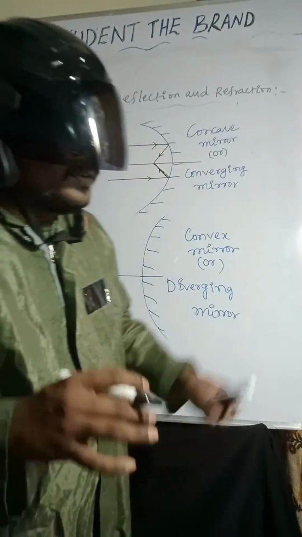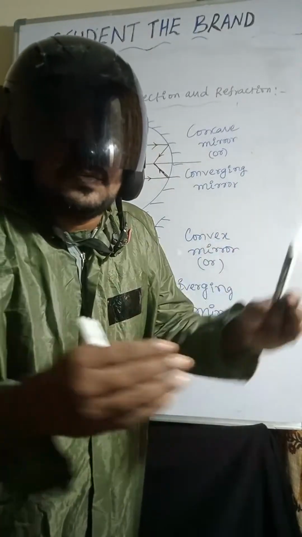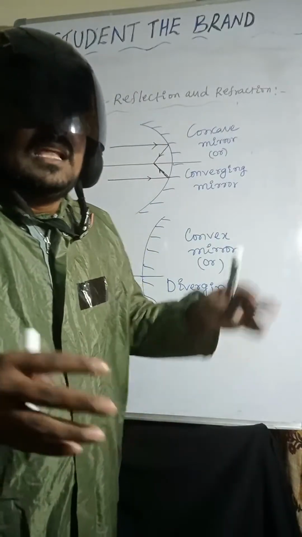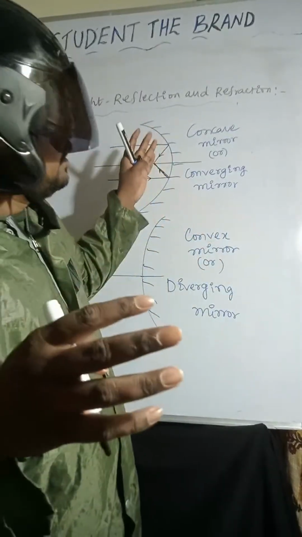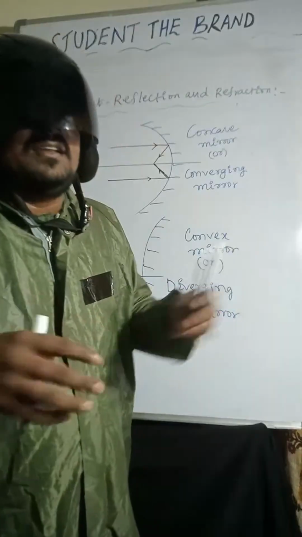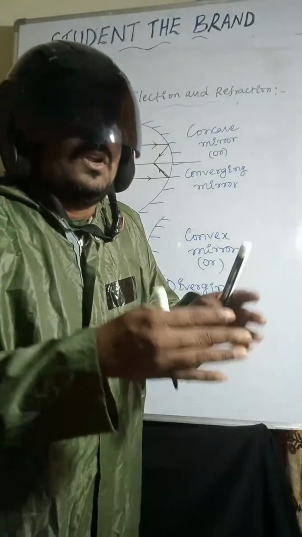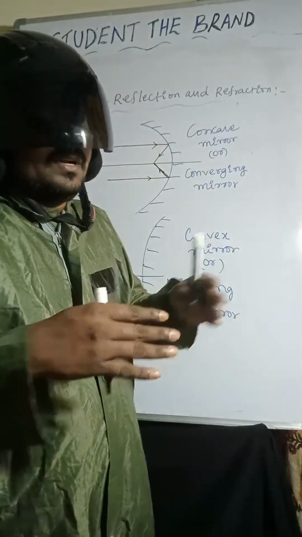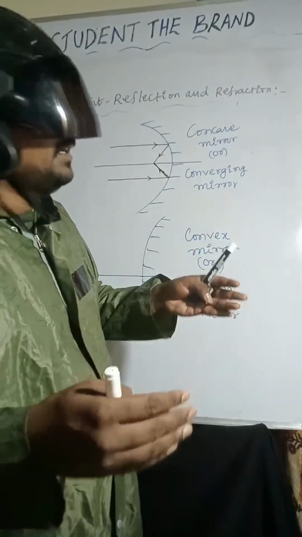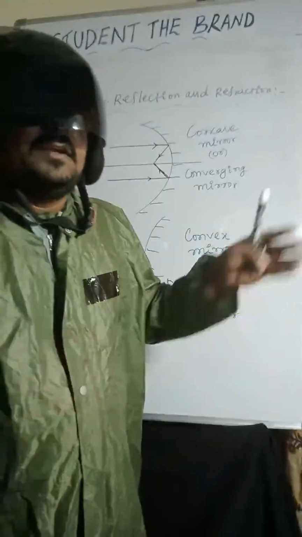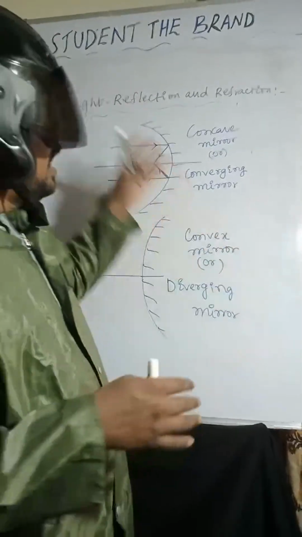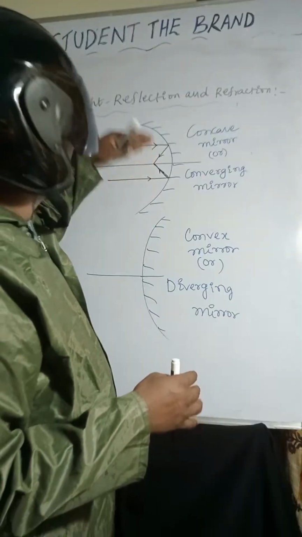That's why after reflection, light rays are moving towards the principal axis. So the mirror is converging the light rays, making them move to one point.